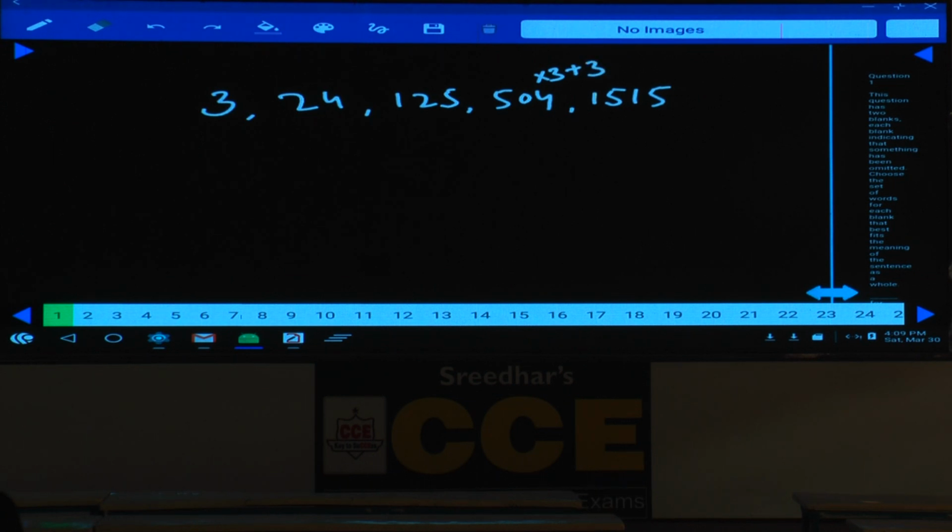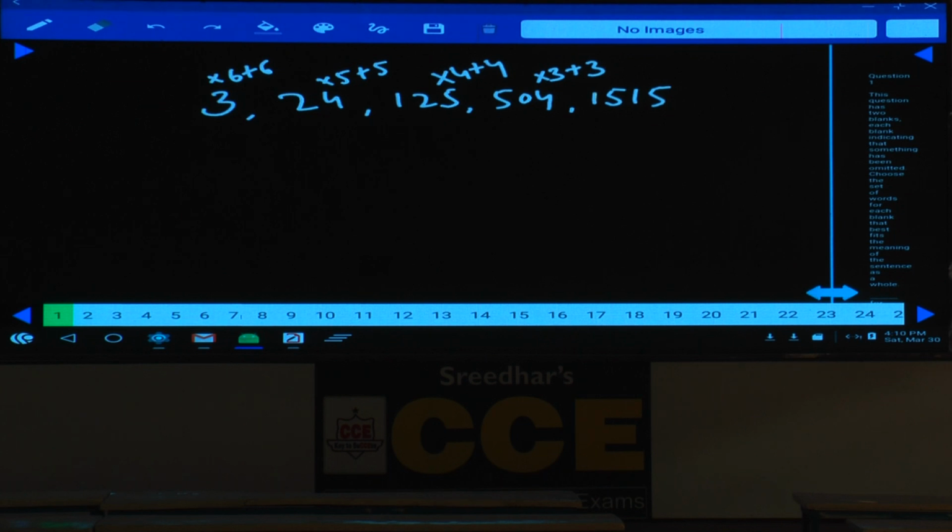Plus 3 is added, into 3 plus 3, then 125 and 504. 125 into 4 is how much? 500, plus 4 is 504. And into 3 plus 3 into 4 plus 4, this will be into 5 plus 5. 24 into 5 is 120 plus 5 is 125. And this will be into 6 plus 6.